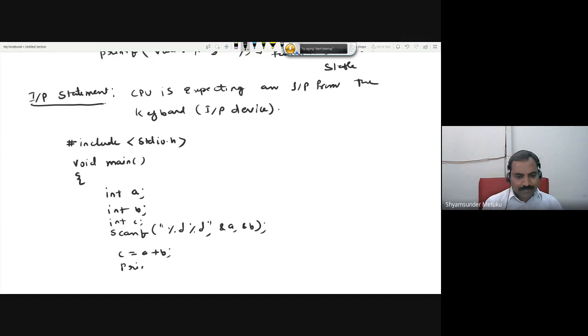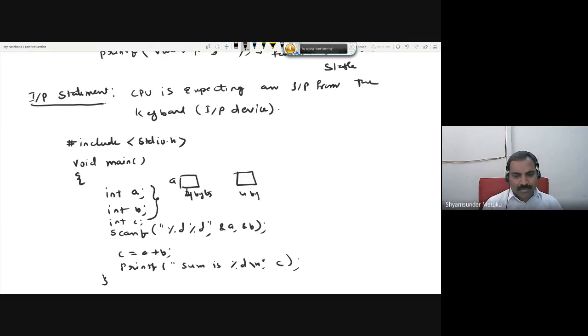Printf, sum is %d, c, and that's it. Okay, here I think all of you can understand these 3 statements without any hesitation. 3 memory locations, maybe 2 bytes or 4 bytes with the name a.